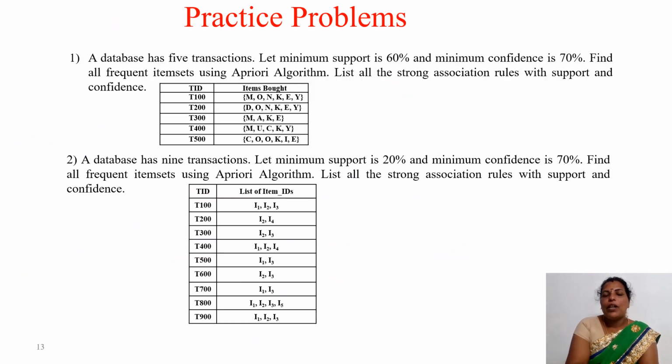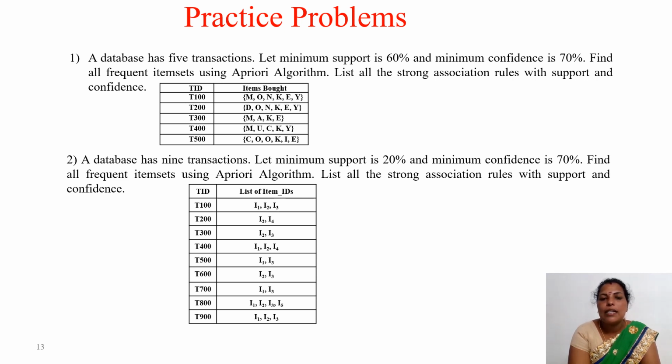So here I have given two problems to practice. Whatever we have discussed, the same procedure you have to work out for these two problems. But here the minimum support is given as 60%, so you have to find the minimum support count. How to find it? First you check how many transactions there are. Here there are 5. So you check 3 divided by 5, you are getting 60%. So the minimum support count is 3. Likewise, you have to keep going.